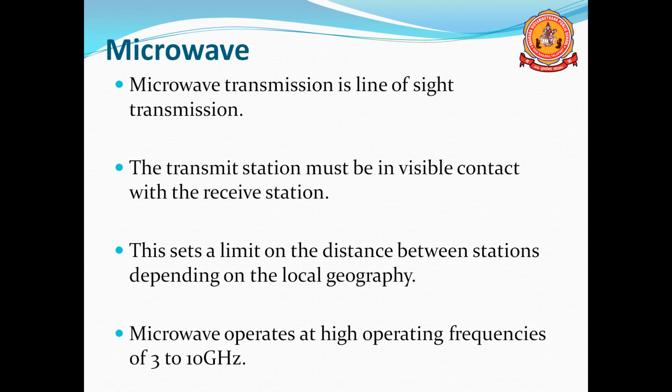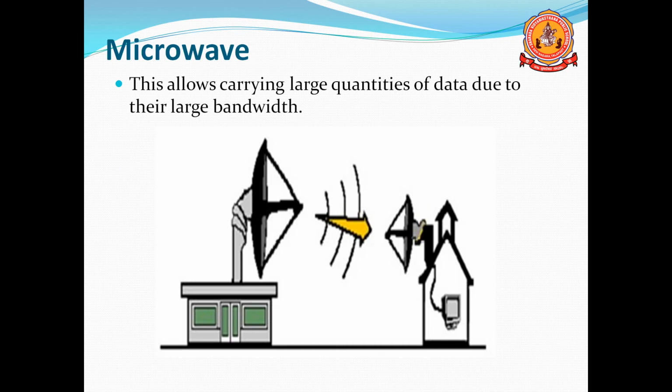Microwave operates at high operating frequencies of 3 to 10 gigahertz. Gigahertz is the frequency unit. In these frequencies we can transfer the data, up to 10 gigahertz. This allows carrying a large quantity of data due to their large bandwidth. Compared to radio waves, the bandwidth is more, so it's possible to transfer more data.